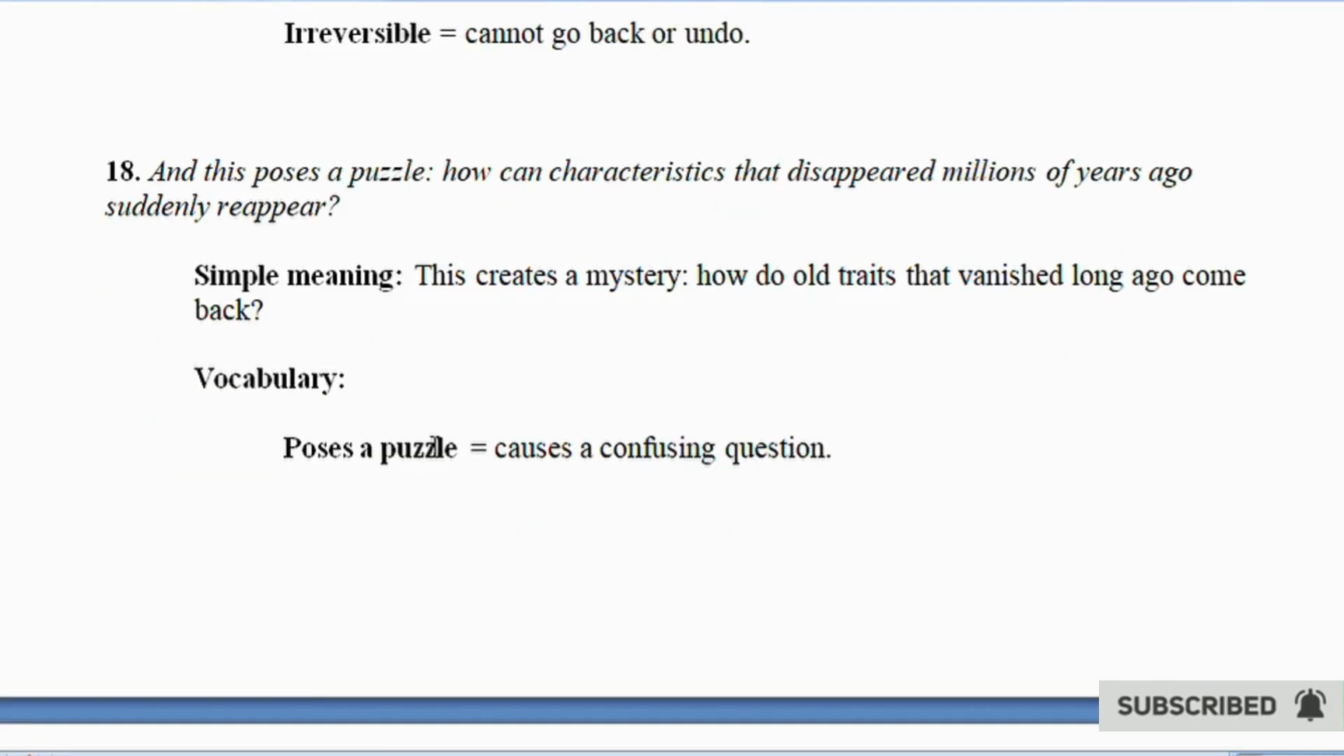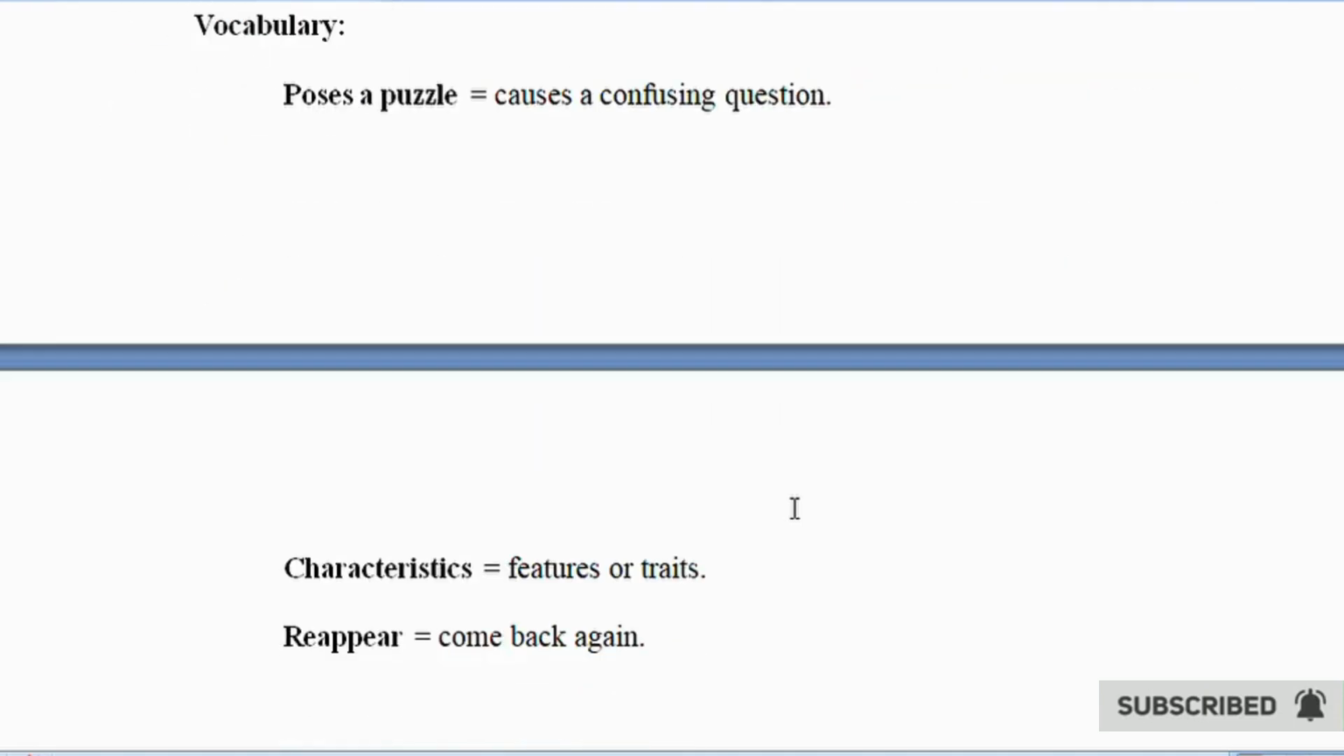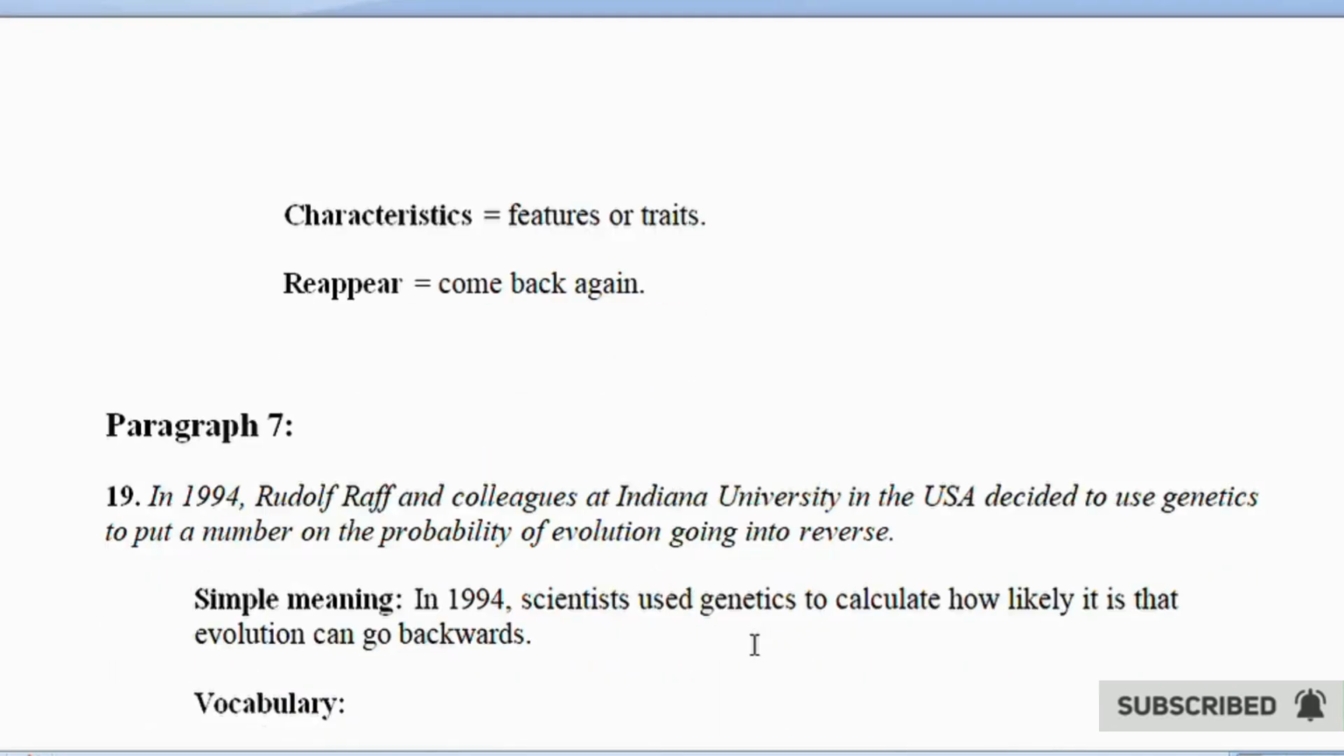18. And this poses a puzzle. How can characteristics that disappeared millions of years ago suddenly reappear? Simple meaning. This creates a mystery. How do old traits that vanished long ago come back? Vocabulary. Poses a puzzle equals causes a confusing question. Characteristics equals features or traits. Reappear equals come back again.